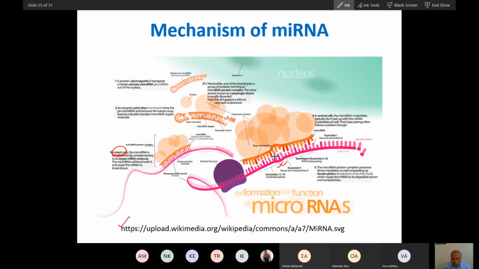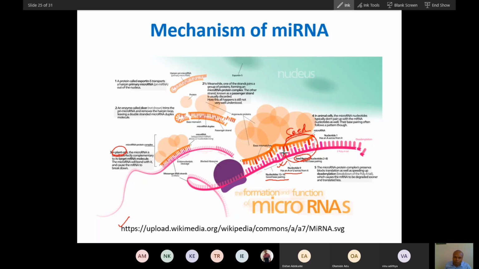There is no perfect base pairing. You cannot see perfect base pairing. There are regions where you will see good base pairing, and some regions where there is no base pairing. There are regions which are called the seed region. Why? Because there will be a perfect match, and the pairing starts from this region. That is why these are called seed regions.